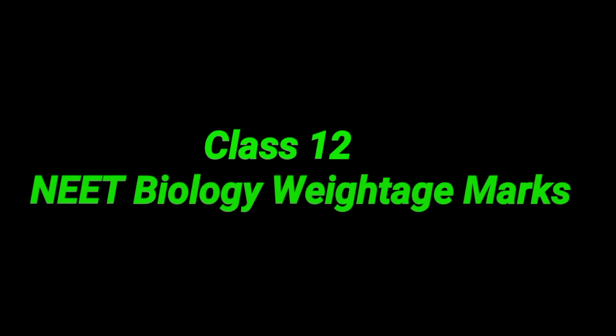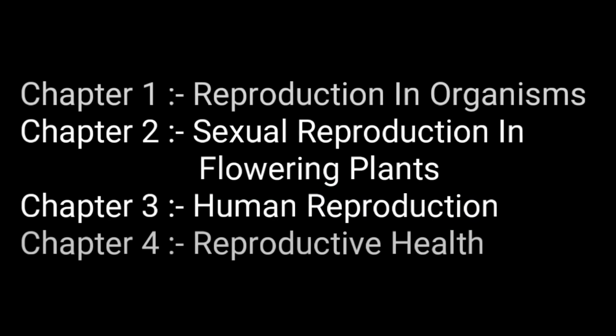In class 12, we have 5 units and 16 chapters. Class 12, Unit 6, Reproduction. Chapter 1, Reproduction in Organisms. Chapter 2, Sexual Reproduction in Flowering Plants. Chapter 3, Human Reproduction. Chapter 4, Reproductive Health. In this unit, we expect 20 marks, that is 5 questions from this unit. So please concentrate on these lessons also.